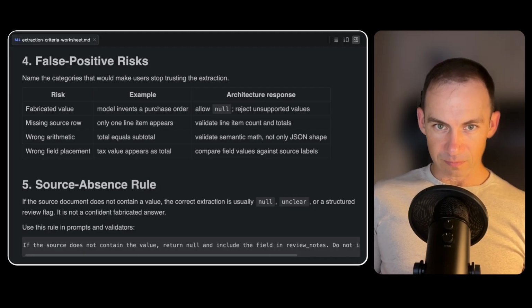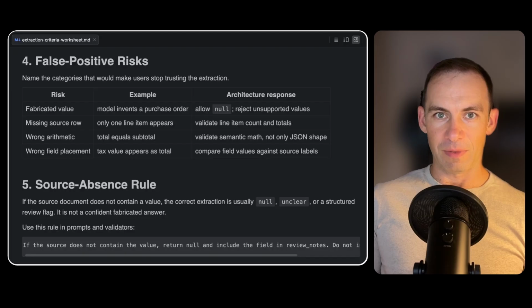And if it misses a line item, the invoice may be approved with incorrect data. An automated workflow may send private information to the wrong recipient. That is why vague instructions such as "be consistent" or "only include information you are confident about" are weaker than explicit evidence criteria. A stronger rule sounds like this.